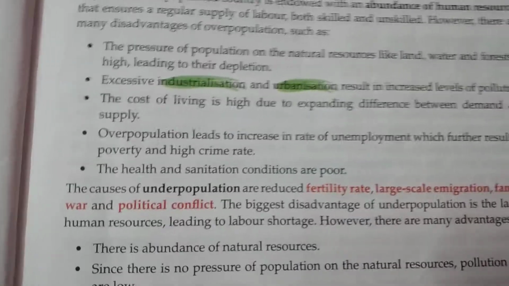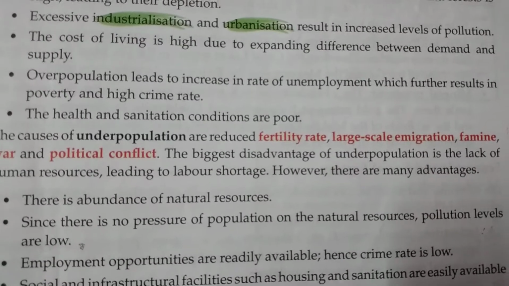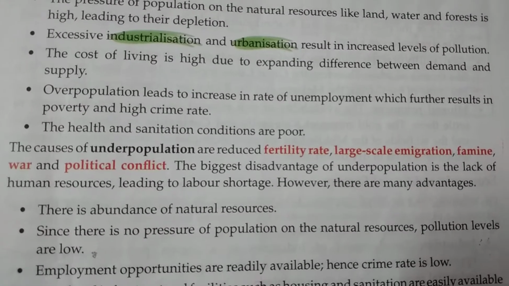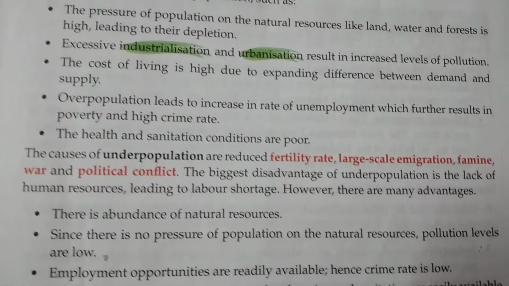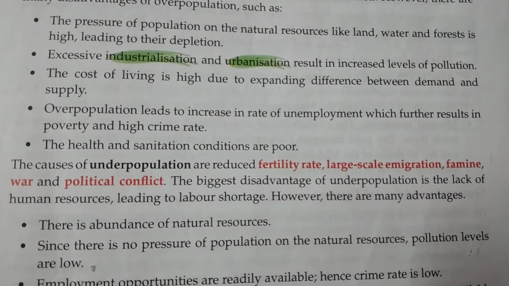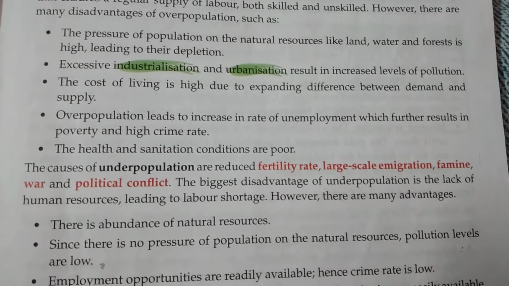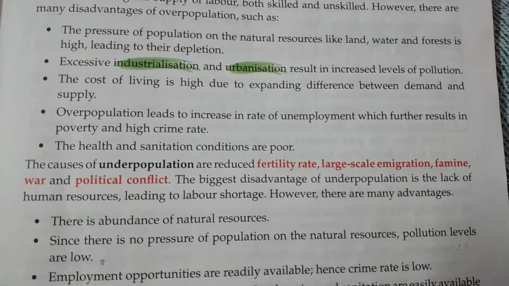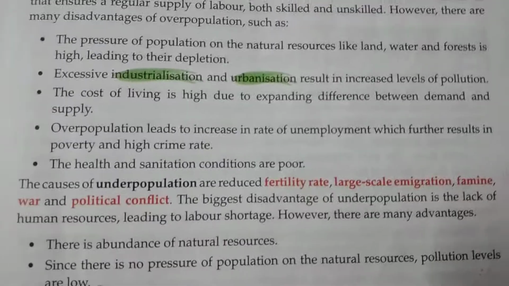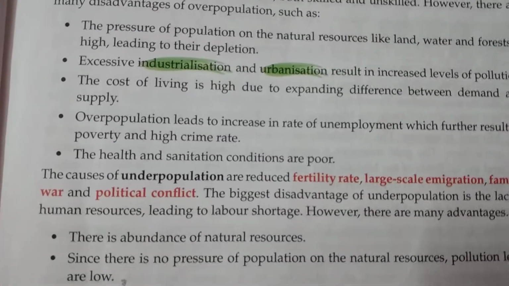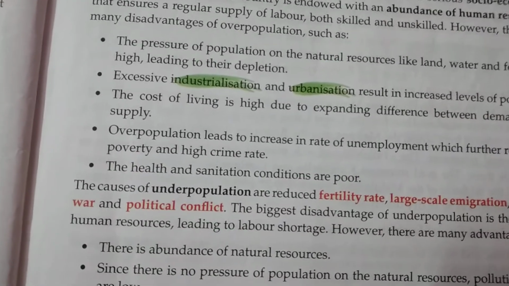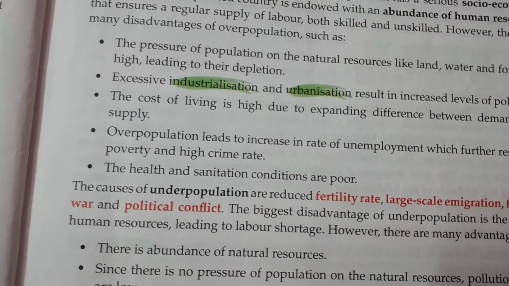Okay. Another thing that has been said, overpopulation leads to increased rate of unemployment, which further results in poverty and high crime rate. This is also a very negative or bad impact of overpopulation. So, suppose in a city, whatever number of offices or industries are there, that can support 5 lakh people, that can give employment to 5 lakh people.